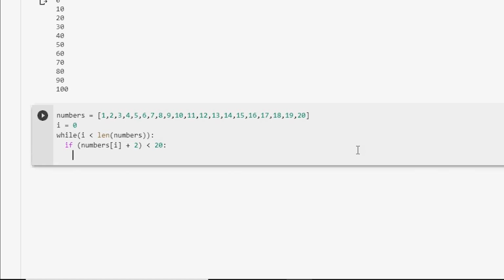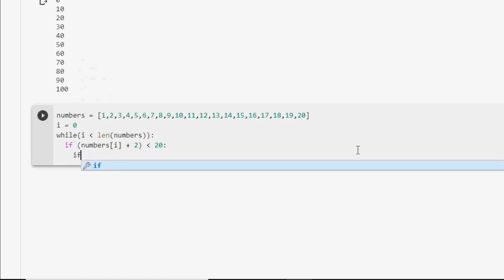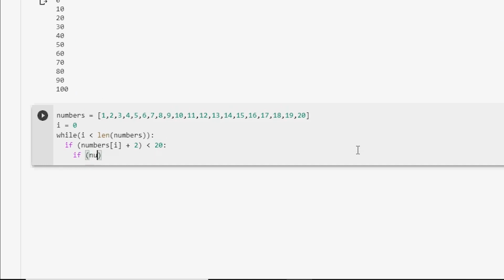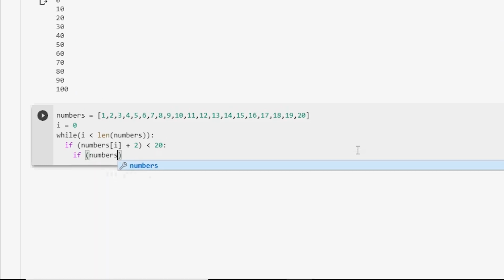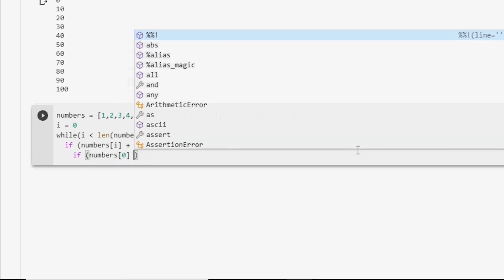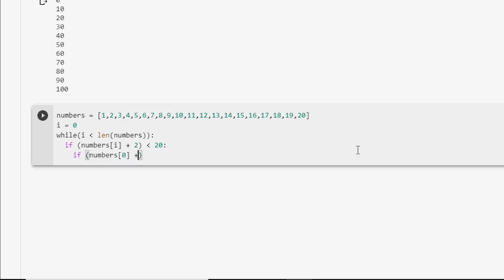So, it would be if, open the parentheses, numbers, which is again our list name, and then we're going to put in square brackets this time a 0, and of course we're going to add 2, close the set of parentheses, and then we're going to add our less than symbol and 20 and our colon. So that's exactly what we want as the first time we enter the loop. You want to deal with the first object in the numbers list. And don't forget, lists start at 0.